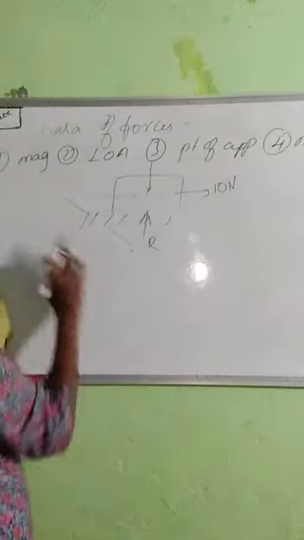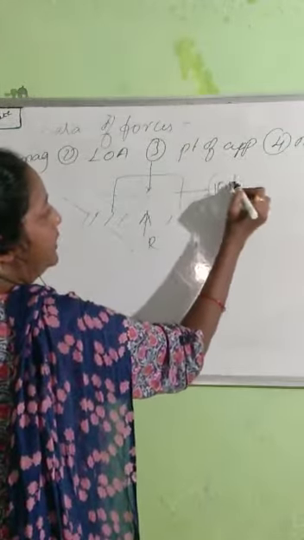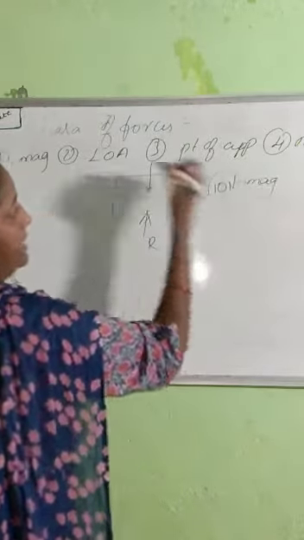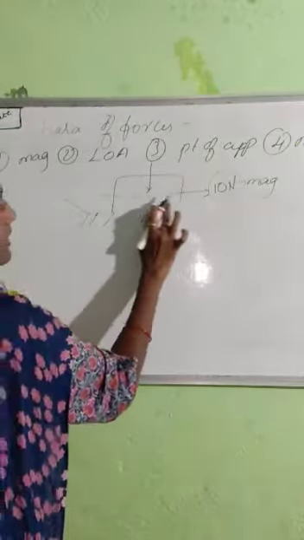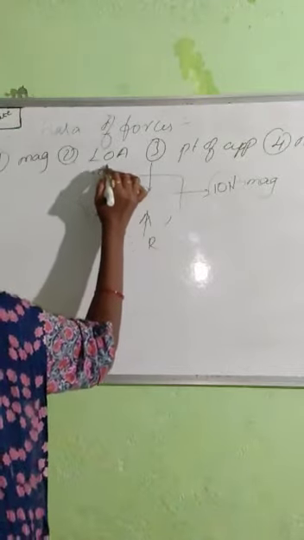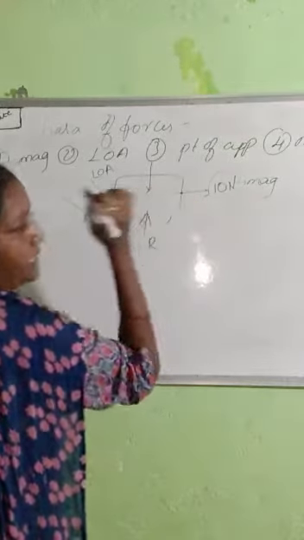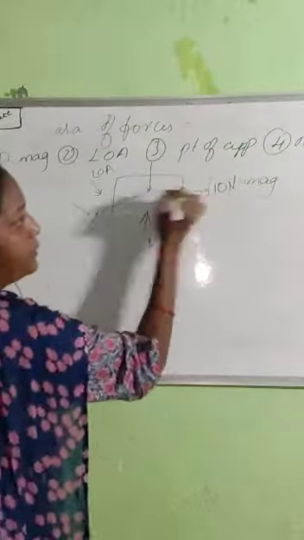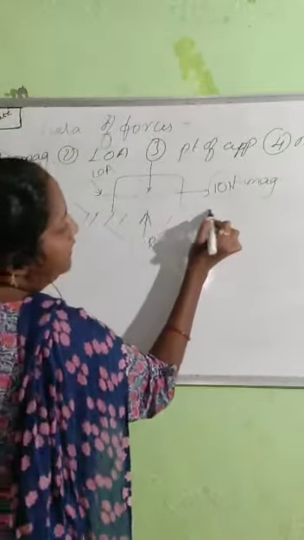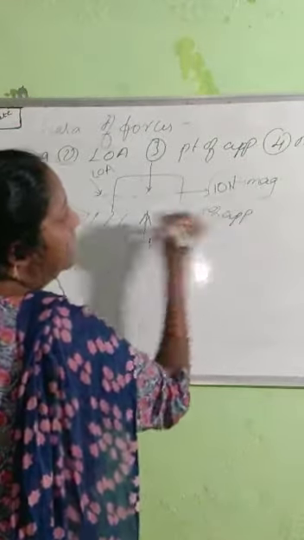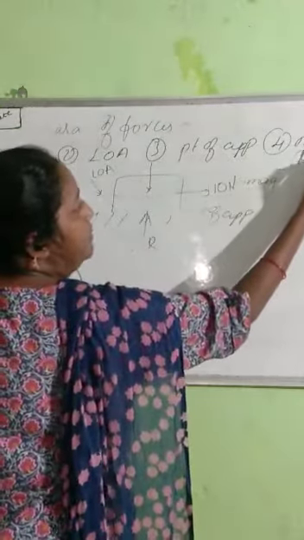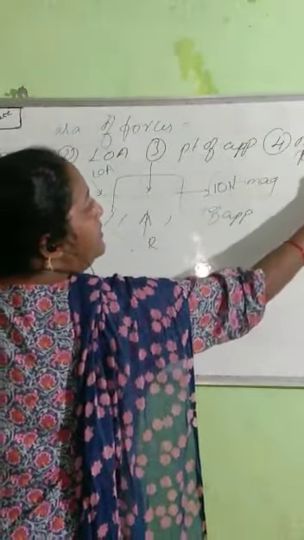Now magnitude. Magnitude means 10 Newton, 20 Newton, whatever it is. Line of action, see, this is the line of action. Point of application means where the force is applied, at which point the force is applying, here, here, whatever it is. Next, nature. Nature means either it is a pull type or a push type, whether it is push or pull. That is known as the nature of the force.